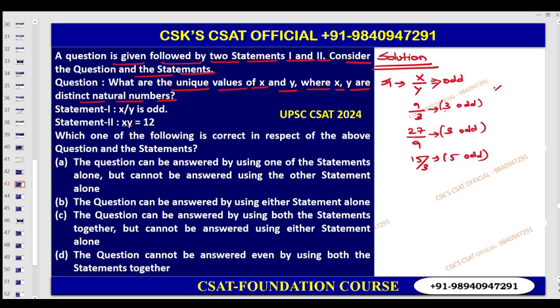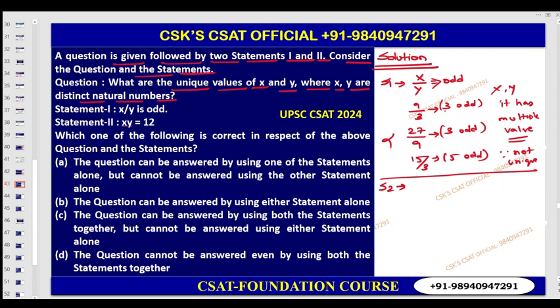But can you say whether x and y have unique values? No, because x and y have multiple values. It is not unique. With the help of statement number 1 you can't find it.